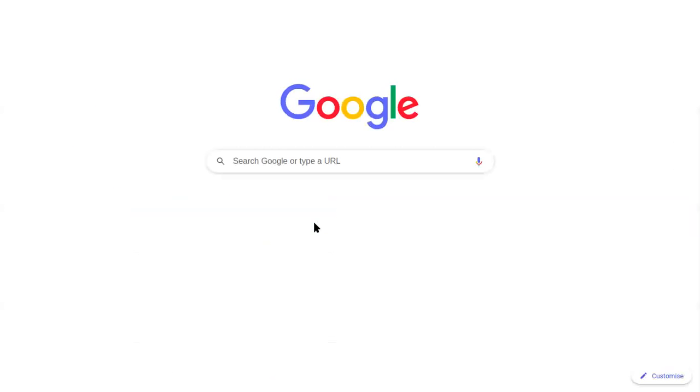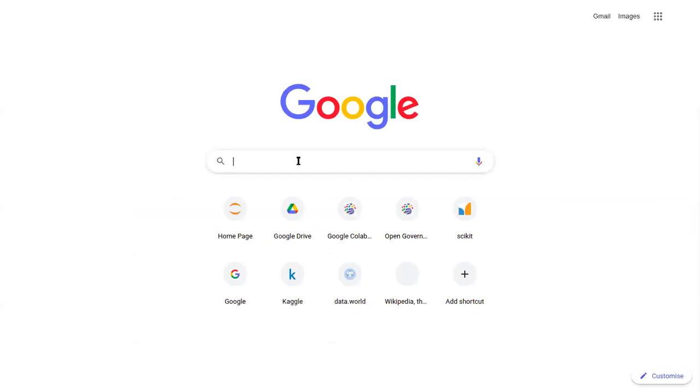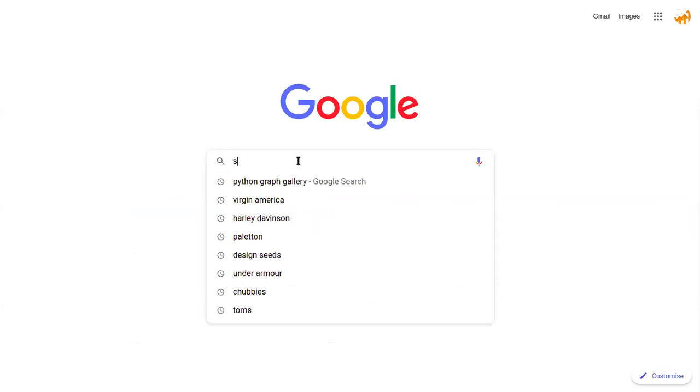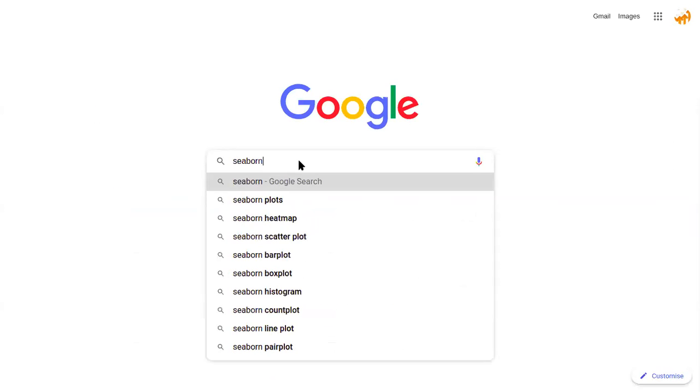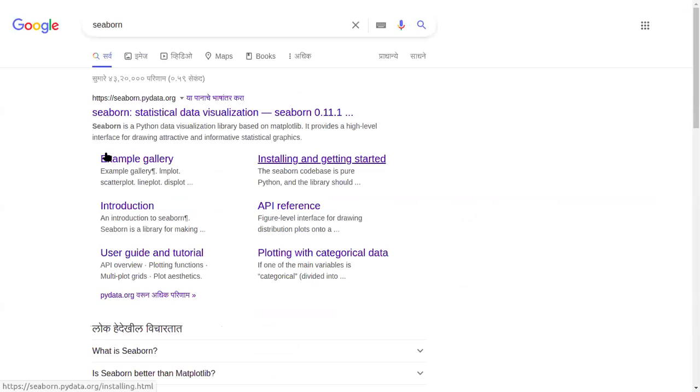We'll just check Seaborn's official website. We saw pandas.pydata.org yesterday, so PyData has created this library.